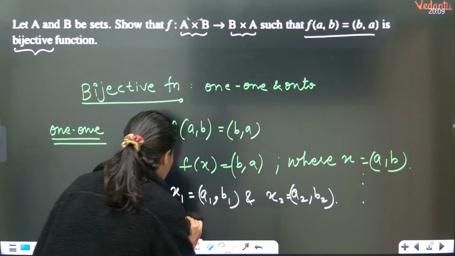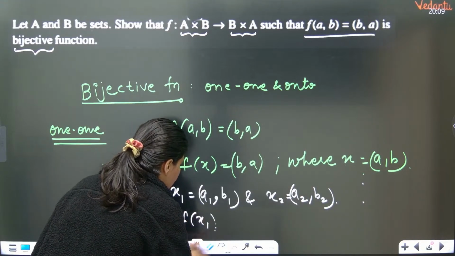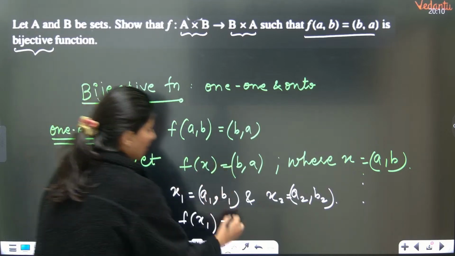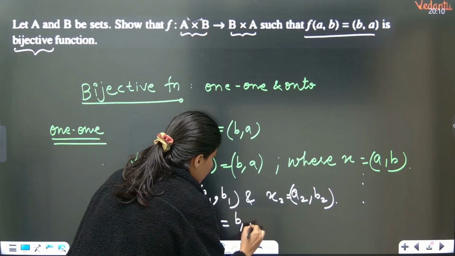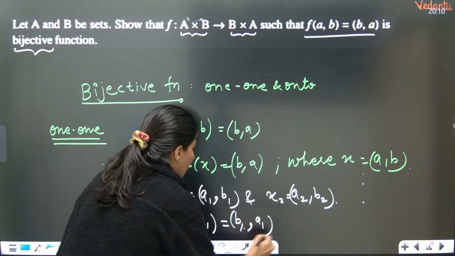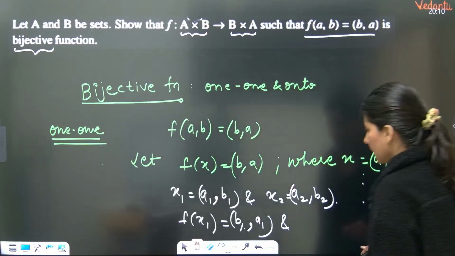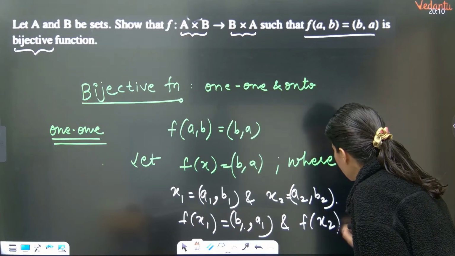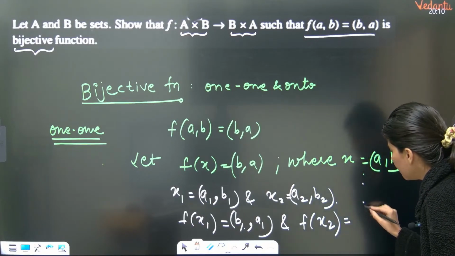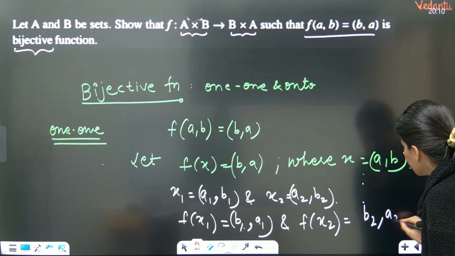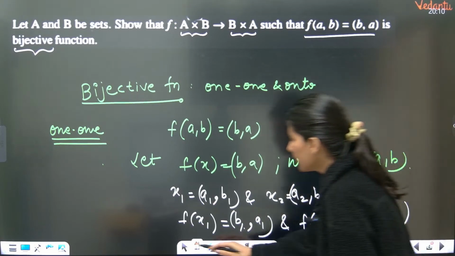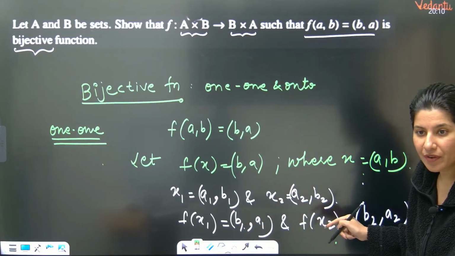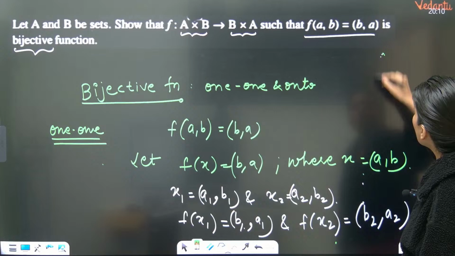So we know that f of x1 is (B1, A1), and f of x2 is going to be (B2, A2). What I'm trying to do over here is prove whether the function is 1-1 or not.